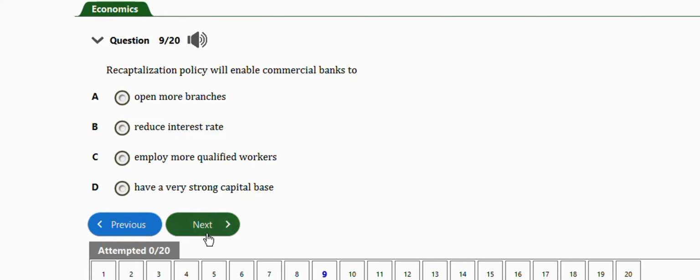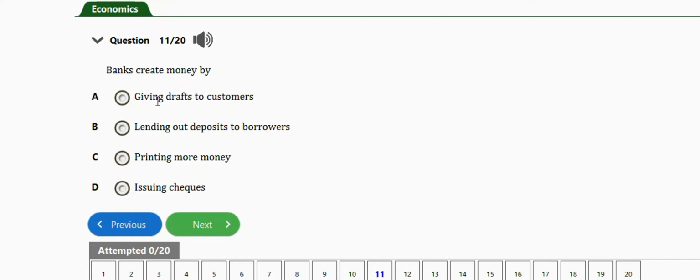The next question is this one. Banks create money by, we have giving drafts to customers, lending out deposits to borrowers, printing more money, issuing checks. So guys, the right answer to this question is option B, which is banks create money by lending out deposits to borrowers.